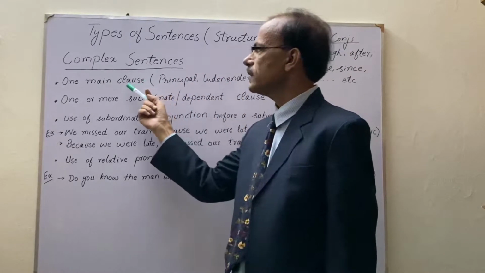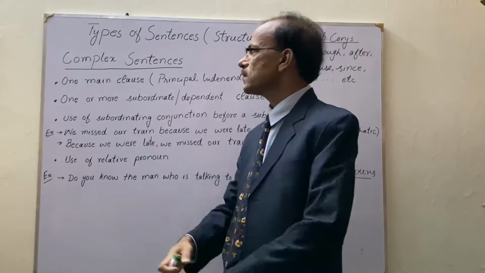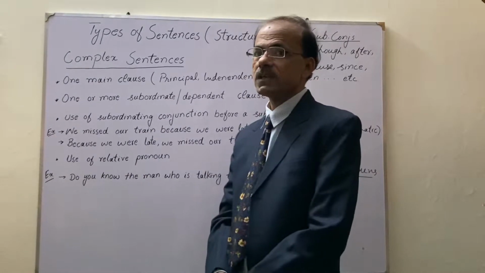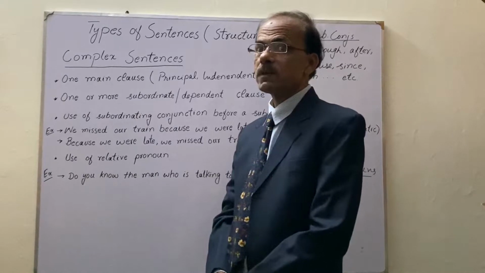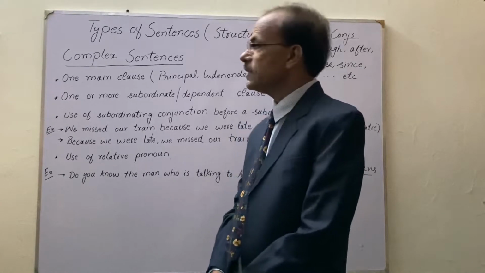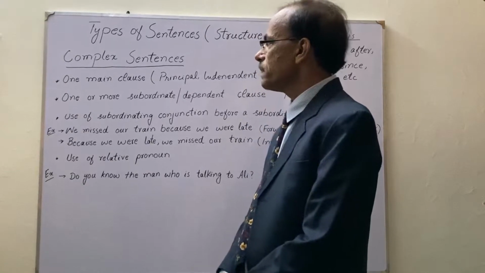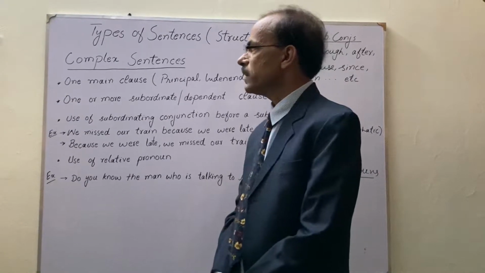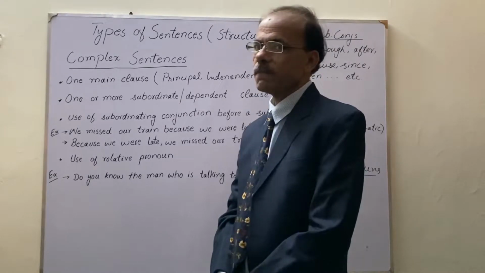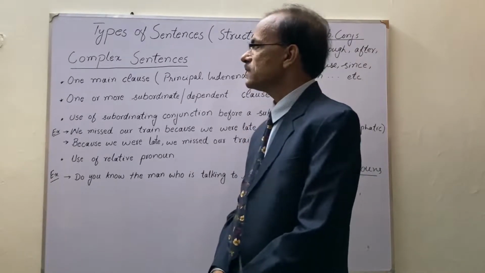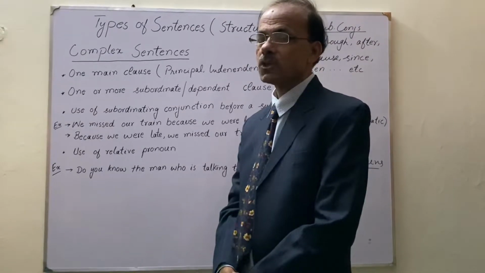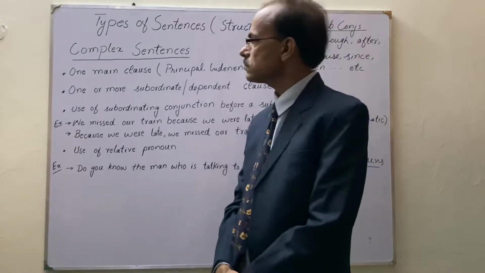As we have already discussed, a main clause is a clause, which we can say is a simple sentence, which is independent by itself, which has its own subject, verb as well as complement, and which gives us a single complete sense, a thought, an idea.